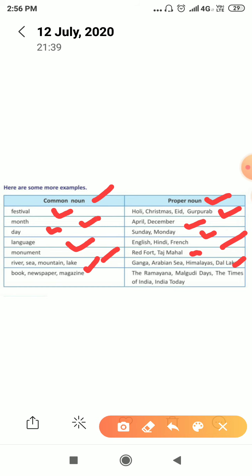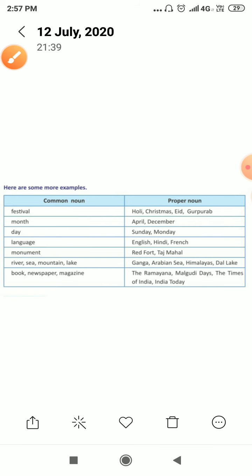Next is book, newspaper, magazine. Simply whenever we are talking about any book, newspaper, magazine without their name, then that is a common noun. And whenever we are talking with the title of that book, newspaper or magazine, that is a proper noun, like the Ramayana, Malgudi Days, the Times of India, India Today. Now these are the proper nouns.